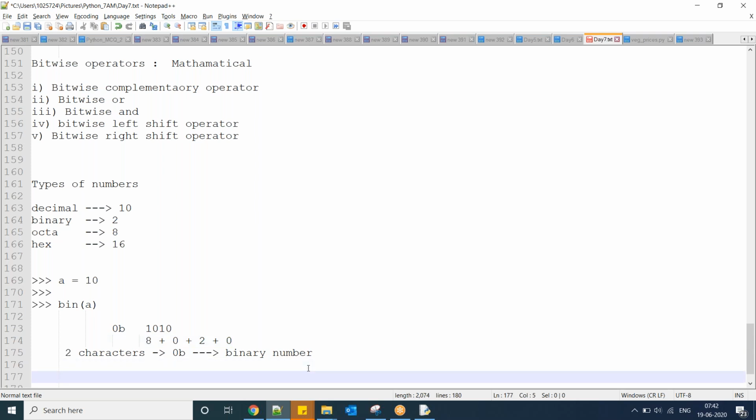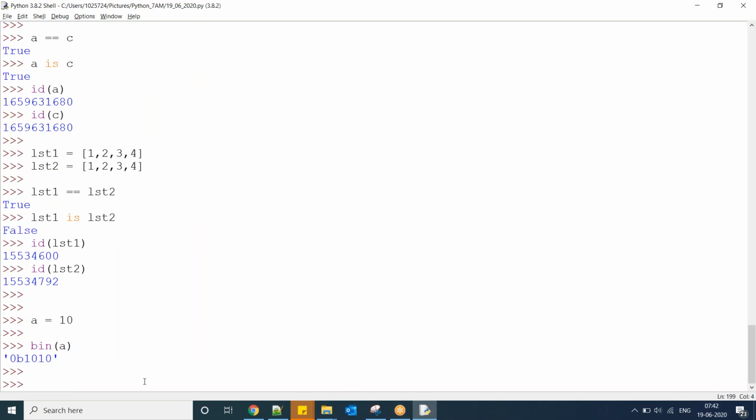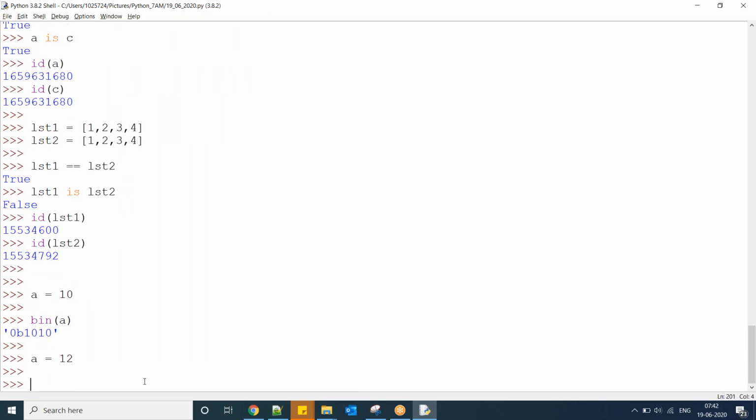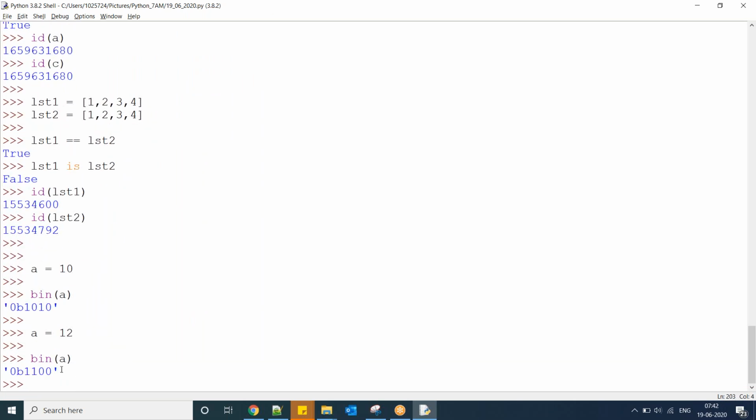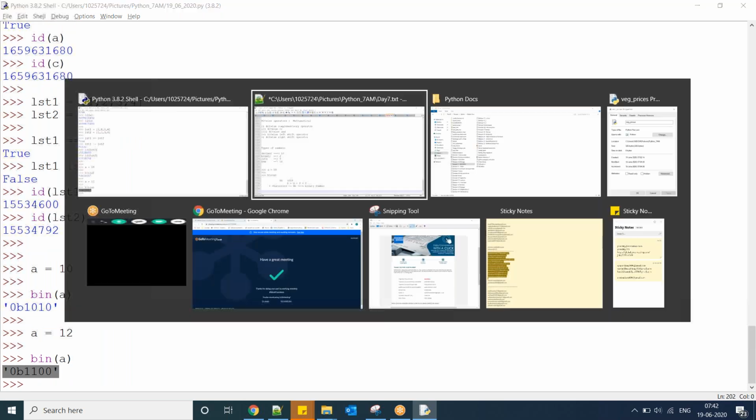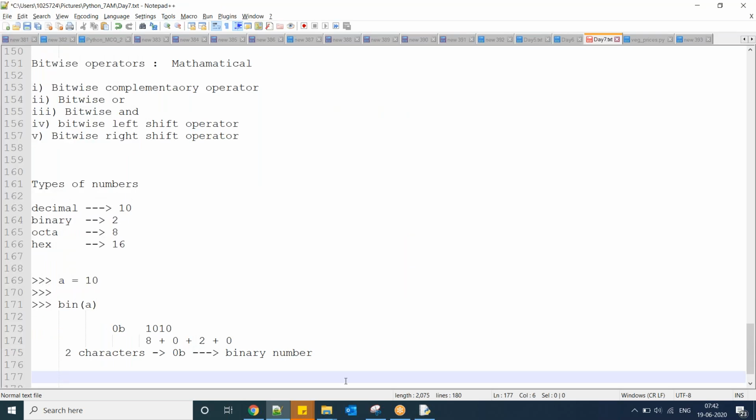Now one more example. A equal to 12. Binary of A is 0b 1100. As I said, first 0b means it is a binary number.